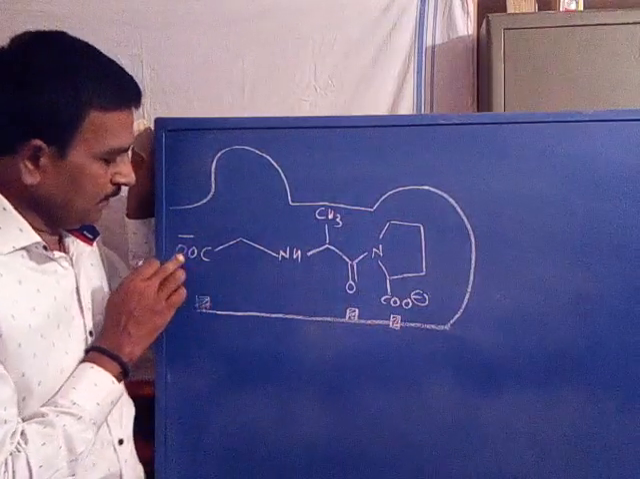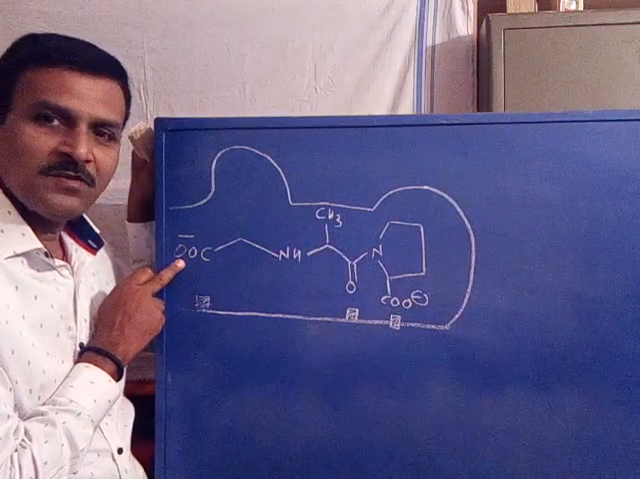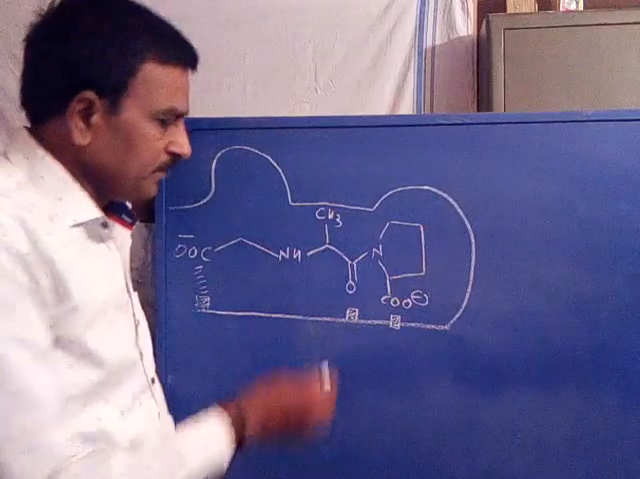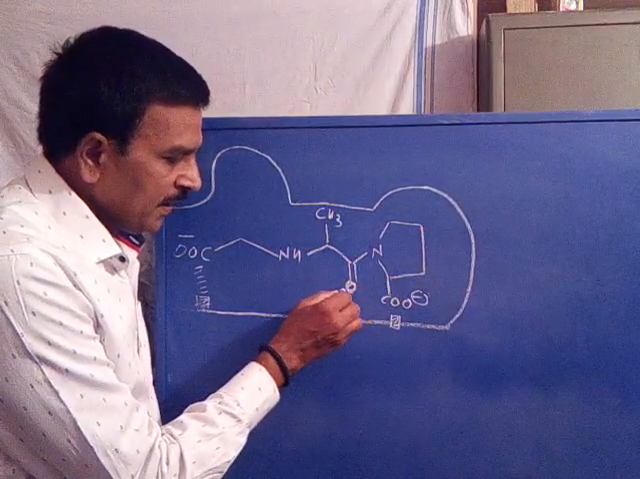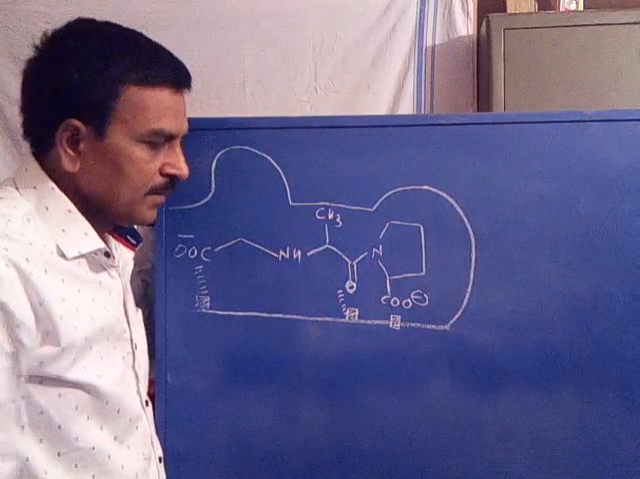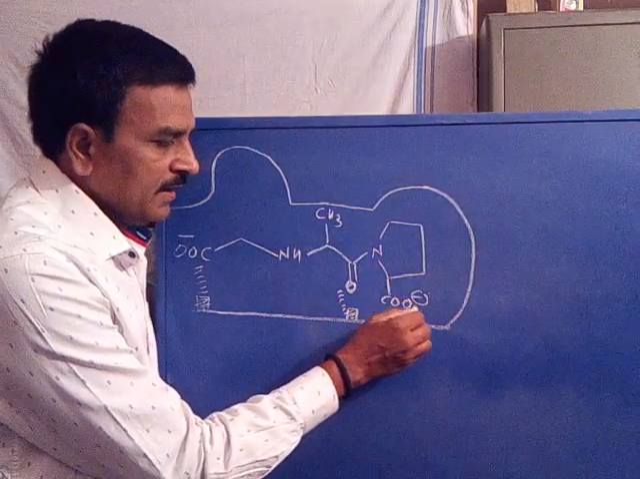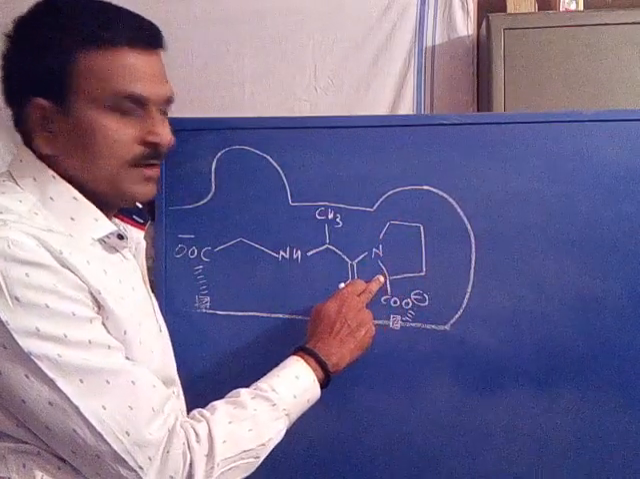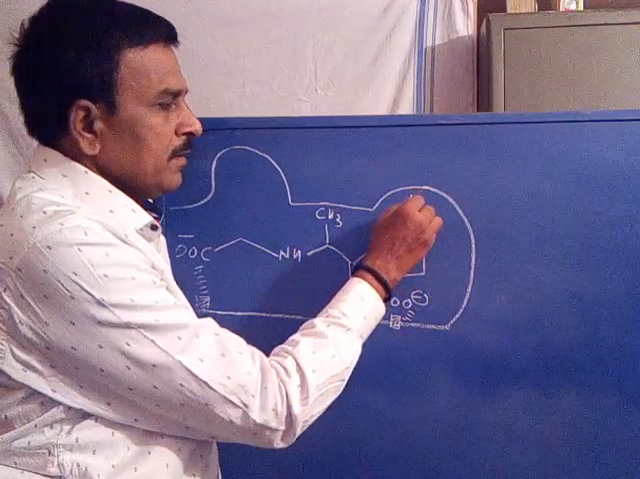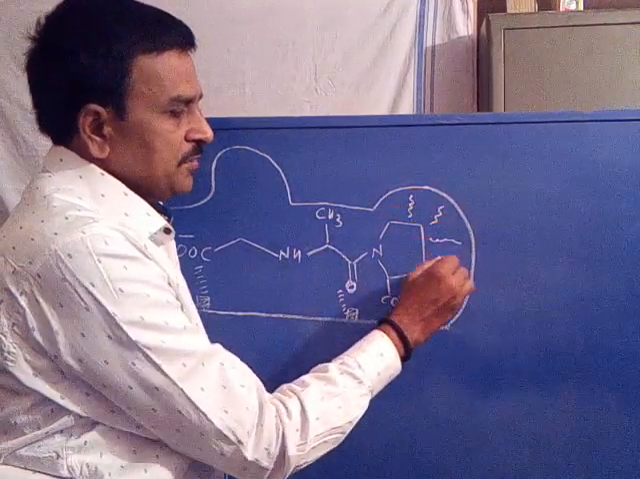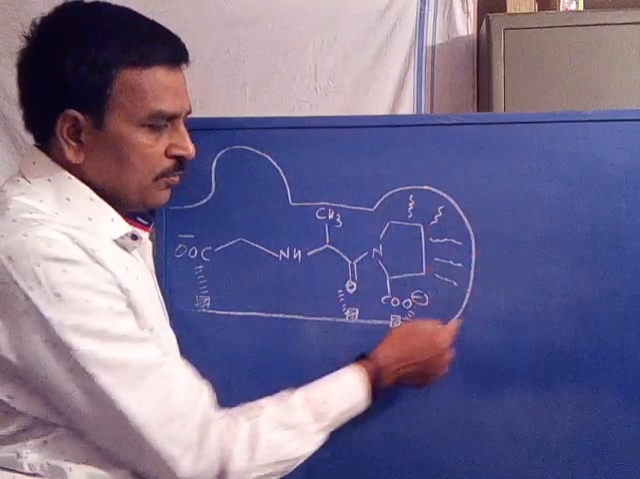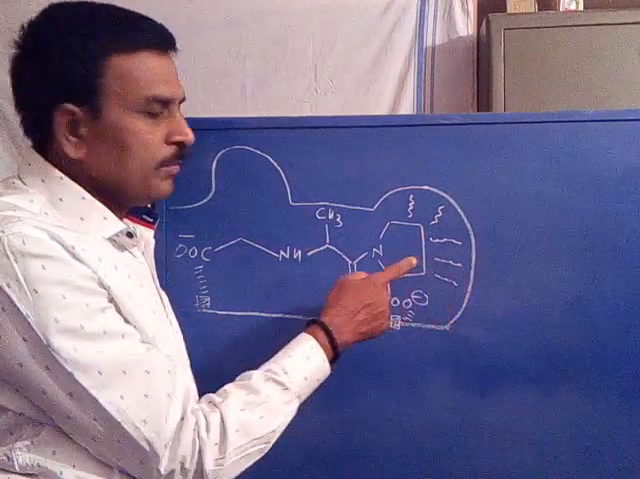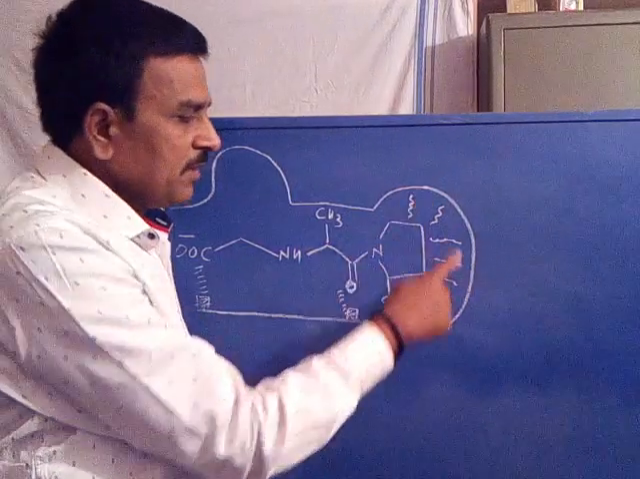Now you can see the carboxylic acid, that is COO minus, interacts with this binding site through an ionic interaction. A C double bond O group interacts with this binding site, and COO minus again interacts with this binding site. Is it clear? Now this ring, the proline ring, is involved in van der Waals interactions, because this is a hydrophobic region, and this is a hydrophobic group. In between the hydrophobic region and the hydrophobic group, there are van der Waals interactions.